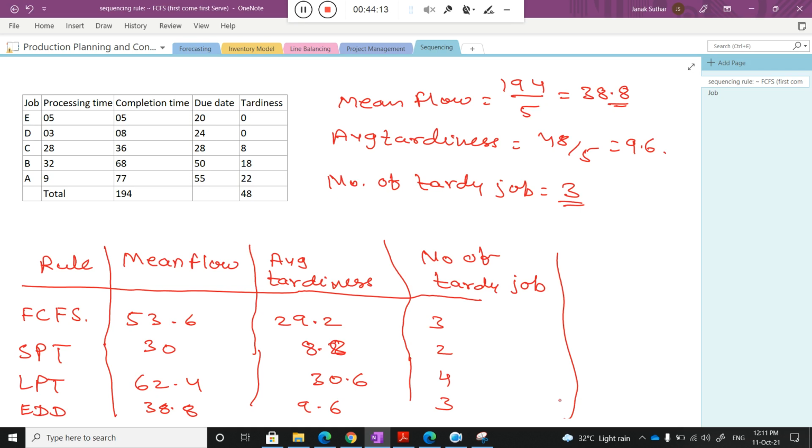The next point is the number of tardy jobs. If I compare all these rules, the best one is SPT, because here the number of tardy jobs is less, the average tardiness is less, and the mean flow time is less. So when I compare with the other rules, definitely SPT is the best for this particular problem. It may vary from problem to problem, but in this problem SPT is the best. So these are very basic things.